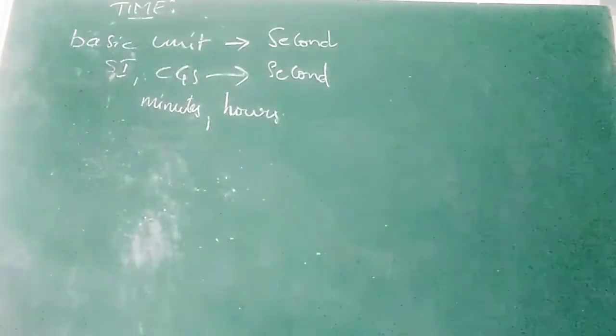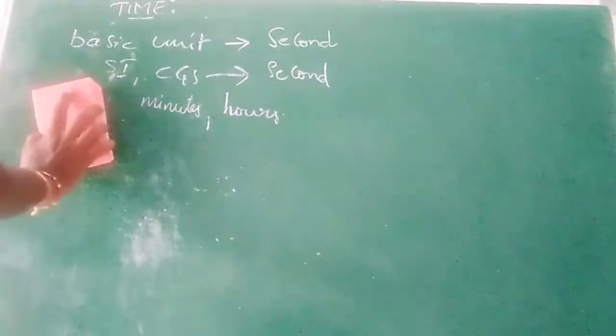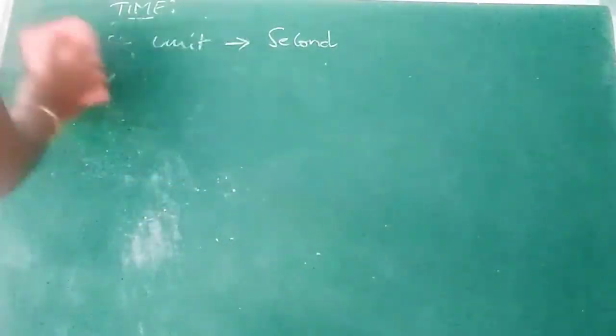Here I am writing the basic units for time. As we know, the basic unit for time is second.